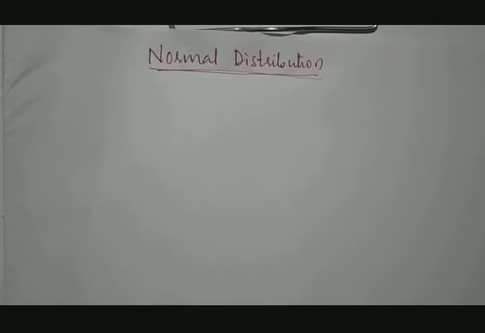Today we'll discuss a continuation of continuous probability distribution, that is normal distribution. In a previous class we discussed exponential probability distribution and we solved examples on that. Today we'll discuss normal distribution. First we'll understand what is the meaning of normal distribution.